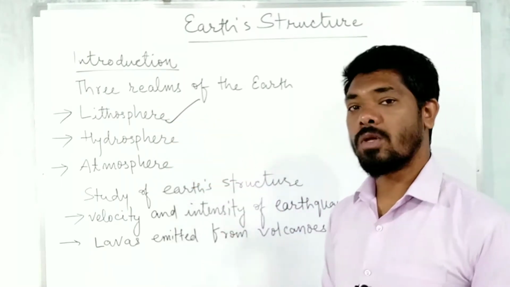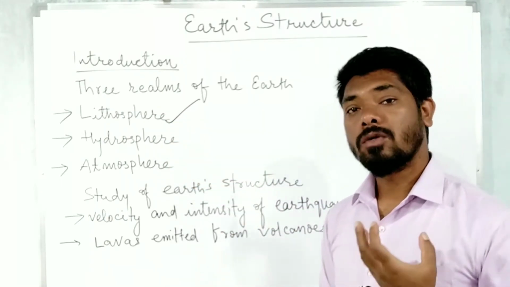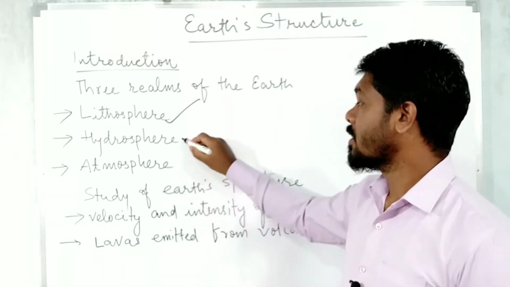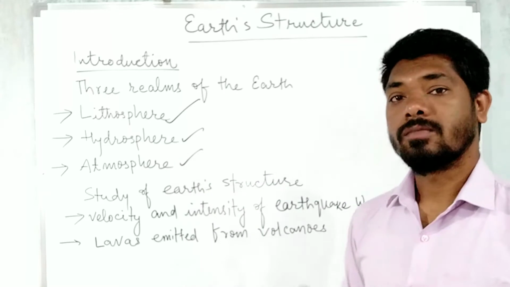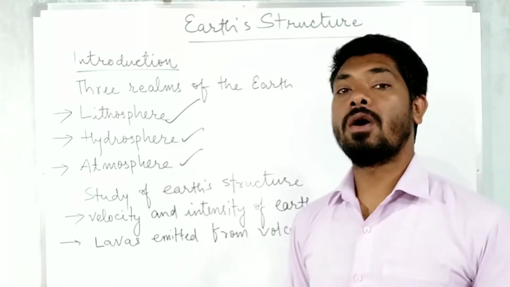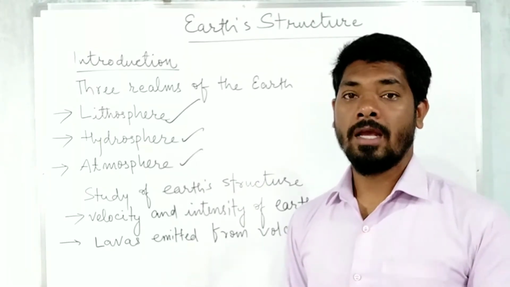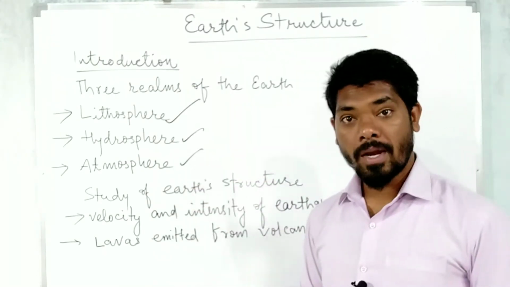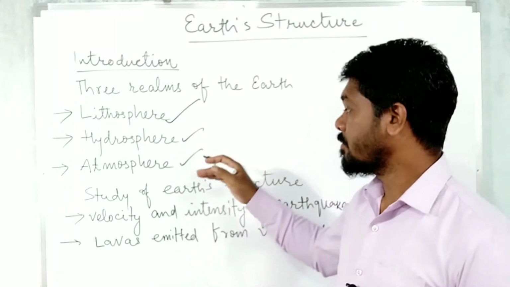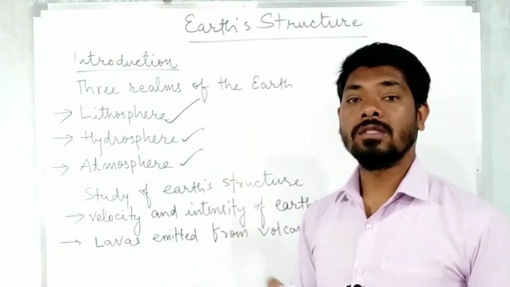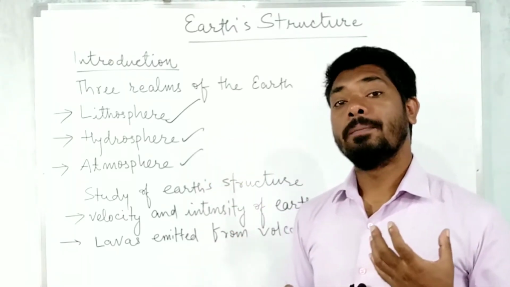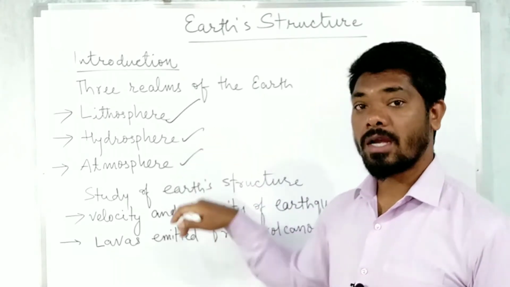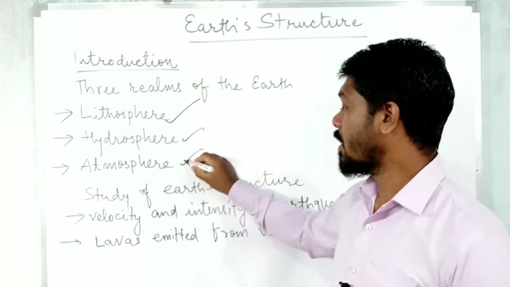And hydrosphere is one single chapter, all about water bodies. Regarding atmosphere, we study the air, different layers of the atmosphere, the pressure belts of the earth, the wind directions and wind patterns, the permanent winds or temporary winds. And there are also cyclones and anticyclones, which will be discussed in atmosphere.